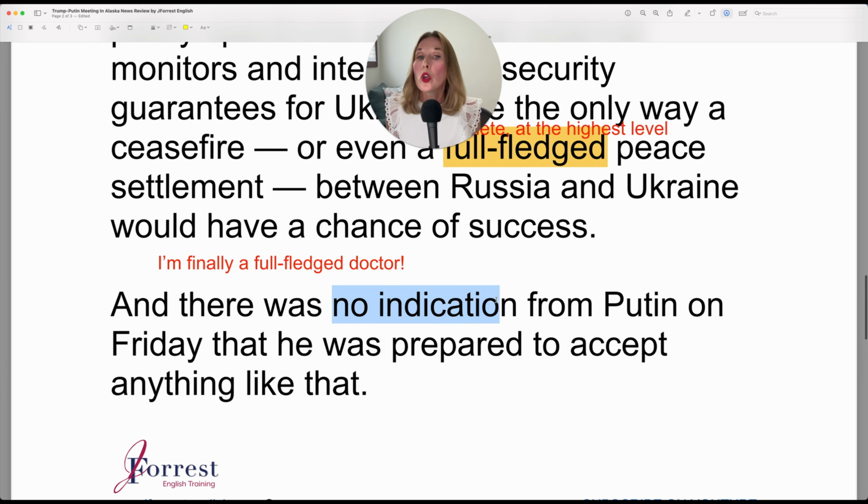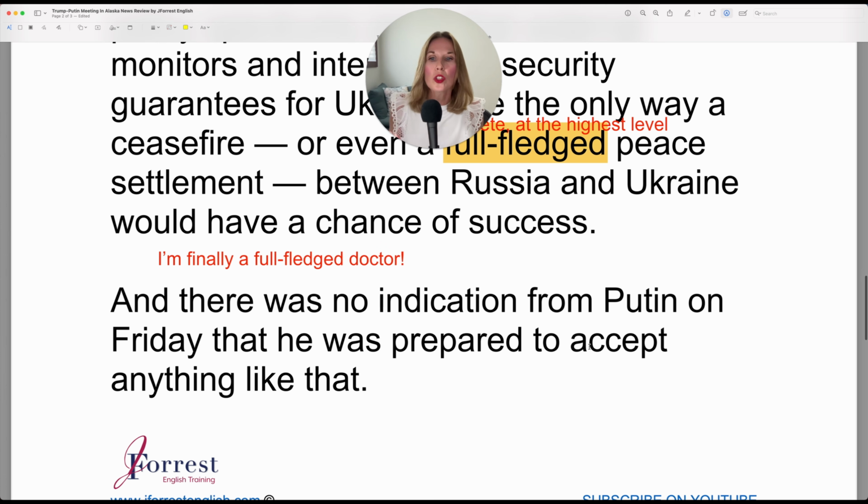Now, there was no indication. Notice this sentence structure. So, to be, but then it's negative. There was no indication. This makes it sound stronger than saying there wasn't any indication. An indication represents that he either said something or maybe even nodded his head in agreement or made some sort of gesture to suggest he was open to this. He was willing to accept it, but there was no indication.